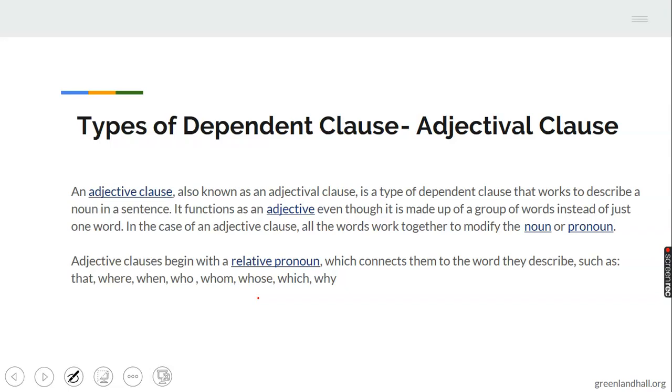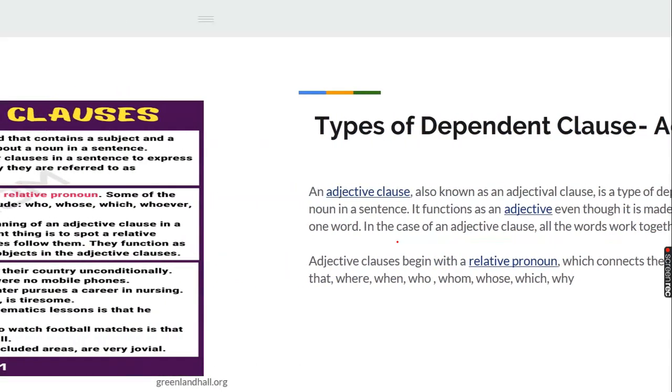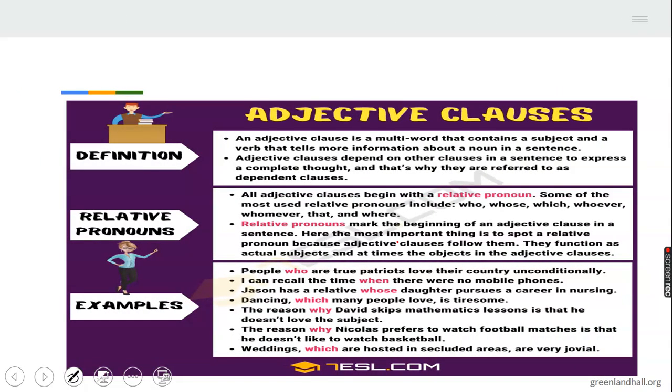And an adjective will only modify or qualify a noun or a pronoun. An adjective qualifies a noun or a pronoun. The same way an adjectival clause will qualify a noun or a pronoun. All these are adjectival clauses. See, examples here. The adjectival clauses that qualify nouns or pronouns.